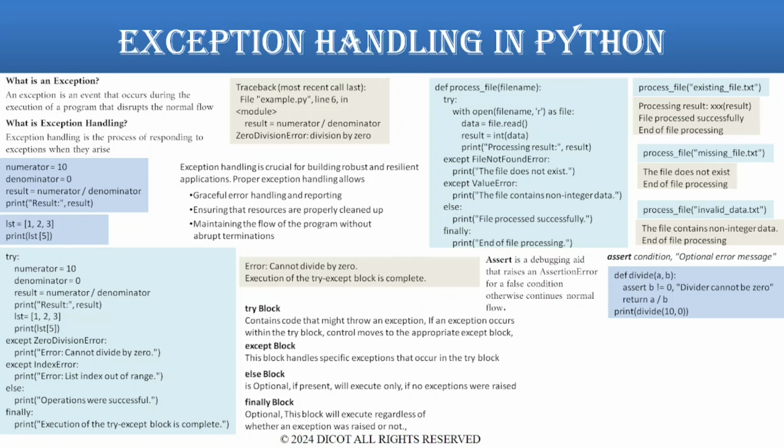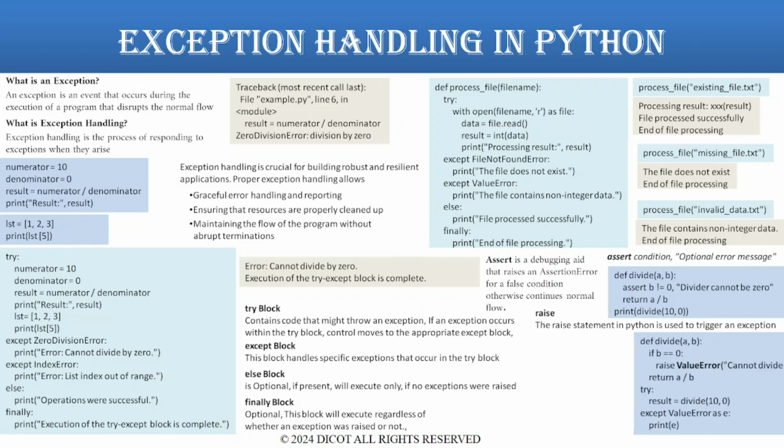Raise is used to manually raise an exception. You can raise built-in exceptions or create your own custom exceptions. Usage of raise. Used to trigger an exception when a certain condition is met. Helps in handling errors gracefully and maintaining control over the flow of the program. The syntax of a raise statement is raise followed by an exception with an error message.